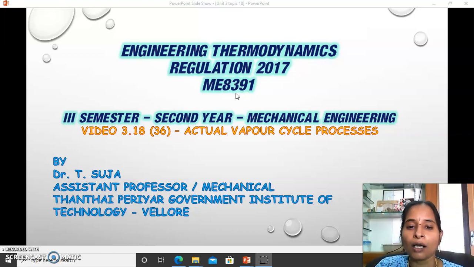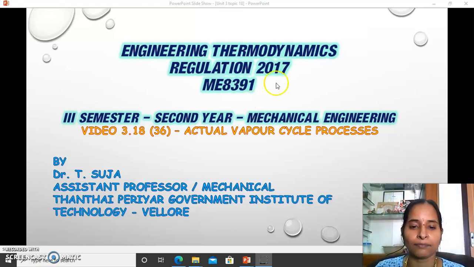All are assumed to follow the criteria of reversibility, and they are very perfect in their working condition, yielding their maximum efficiency. Like that we have studied the ideal conditions till the last video. Now we are moving to the actual cycle processes, and how these actual processes would be different from ideal vapor cycle processes.